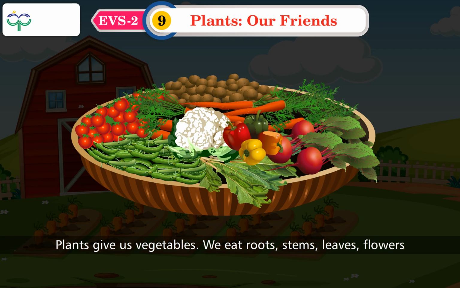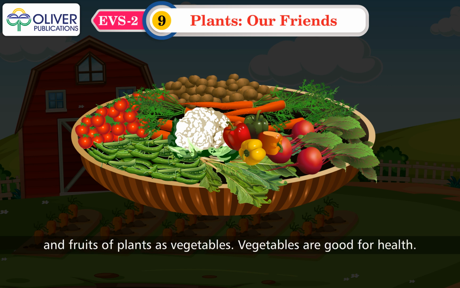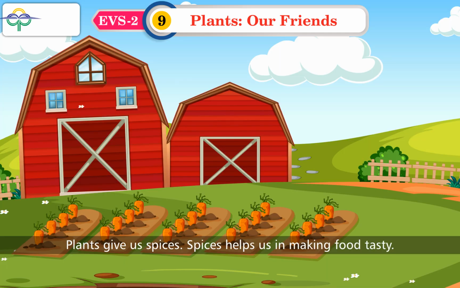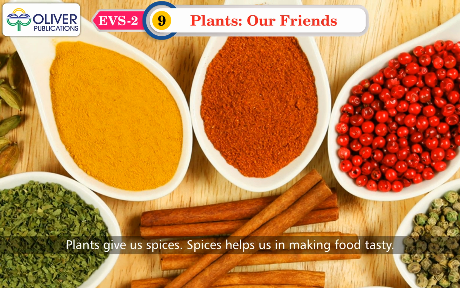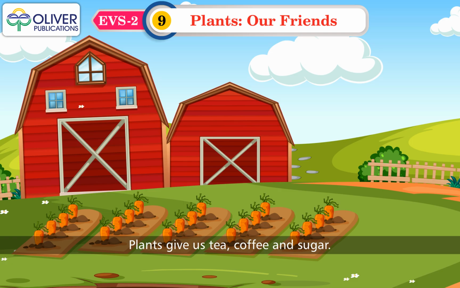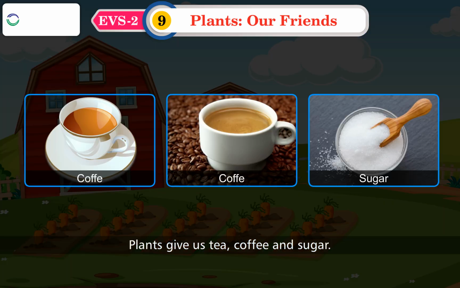Plants give us vegetables. We eat roots, stems, leaves, flowers, and fruits of plants as vegetables. Vegetables are good for health. Plants give us spices. Spices help us in making food tasty. Plants give us tea, coffee, and sugar.